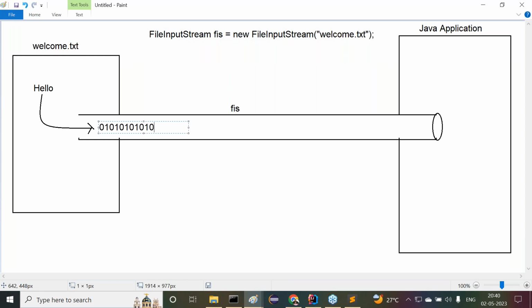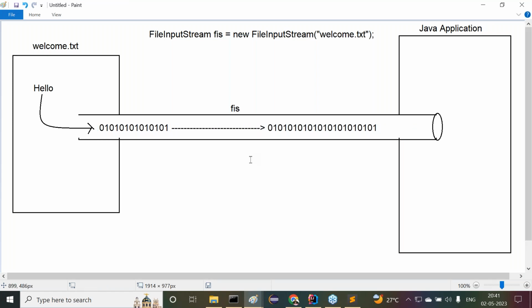The data is available in the form of binary. In a byte oriented stream, the internal representation is binary bytes representation. Why? Because it's a byte oriented stream.